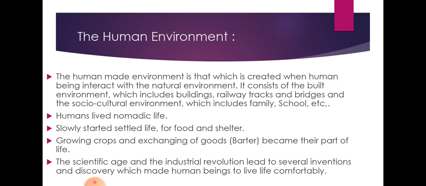But nowadays, slowly and gradually, earlier if we had to convey a message, messengers would go from one place to another to convey it, or we used several birds, pigeons, eagles, for conveying messages.